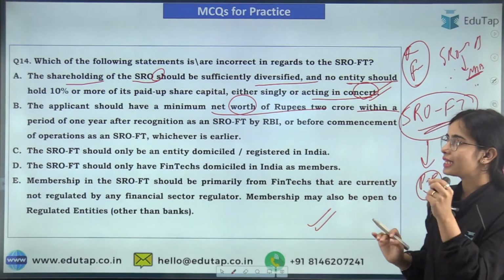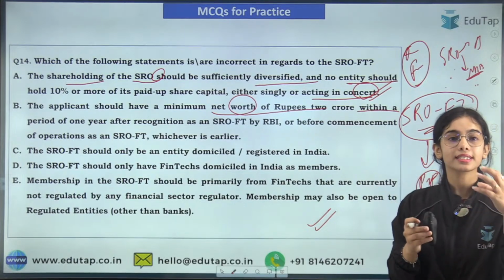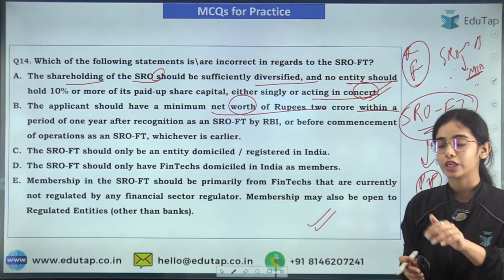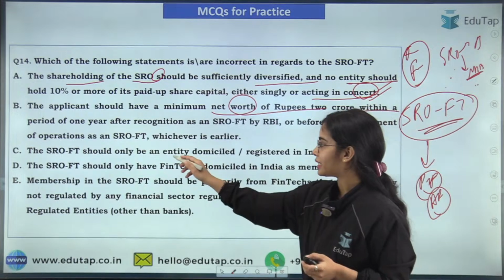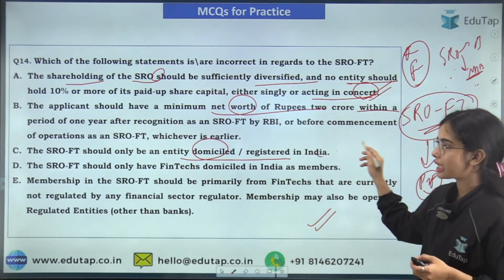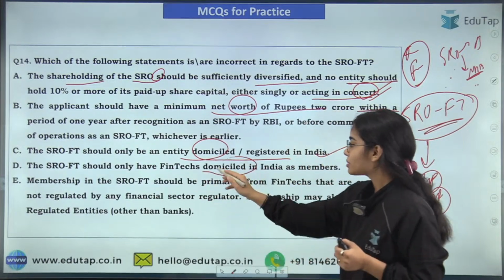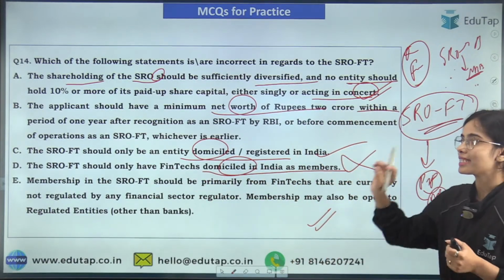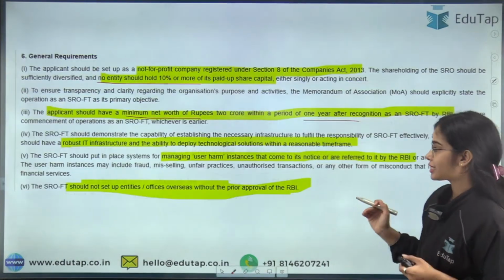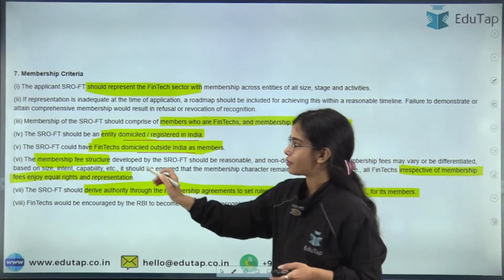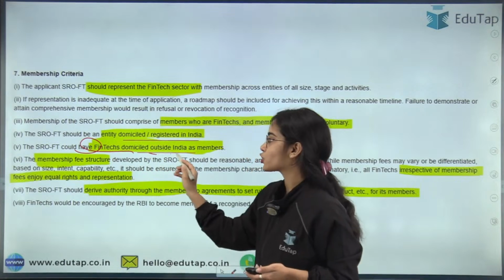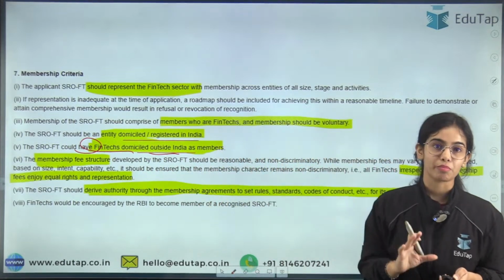That is also correct. The SRO fintech is a self-regulatory organization in our country, so it should only be an entity that is domiciled or registered in India. So that is correct. Now, should the SRO fintech only have fintechs domiciled in India as members? No. SRO fintech can also have fintechs that are domiciled outside India as members.